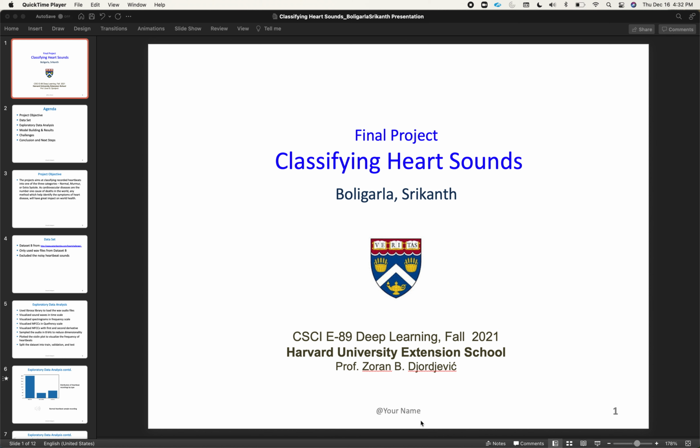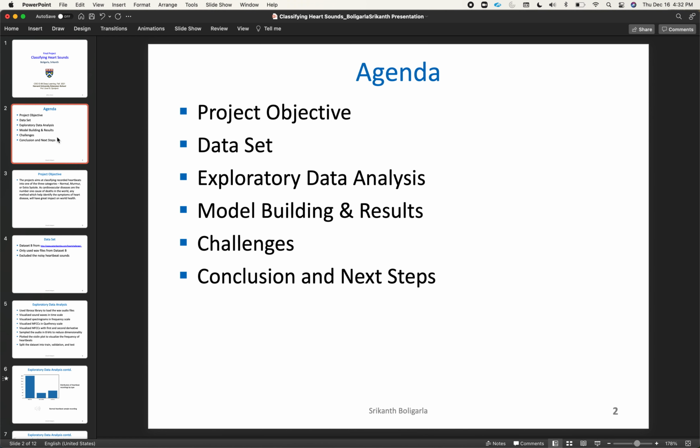This is Srikanth Polikarla. Here is my final project, classifying heart sounds. Here's the agenda. We look at the project objective, data set, EDA, model building, challenges and next steps.